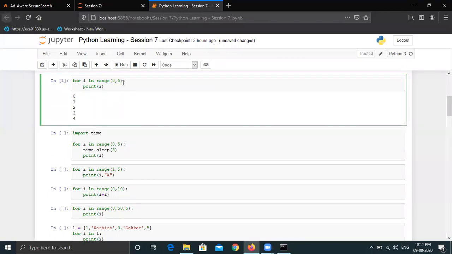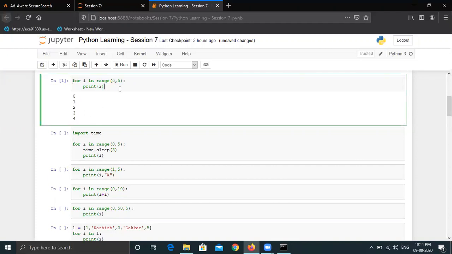It is iterating through each element of this range. So the first element is 0, that way it has printed. In the second iteration, it has printed 1, then 2, and then 3, then 4. So these are the iterations that happen within this for loop. This means within this range, it has executed the iterations 5 times, right? I hope this is clear.